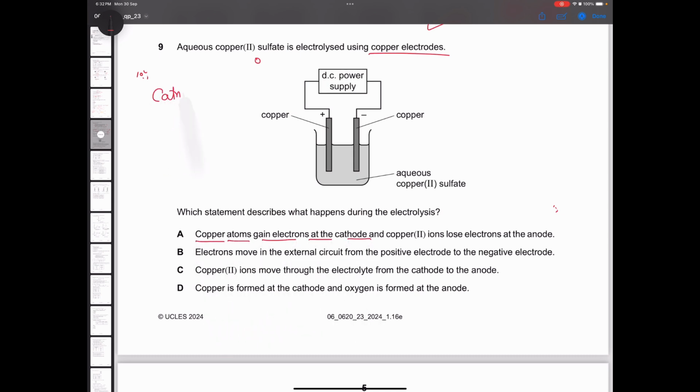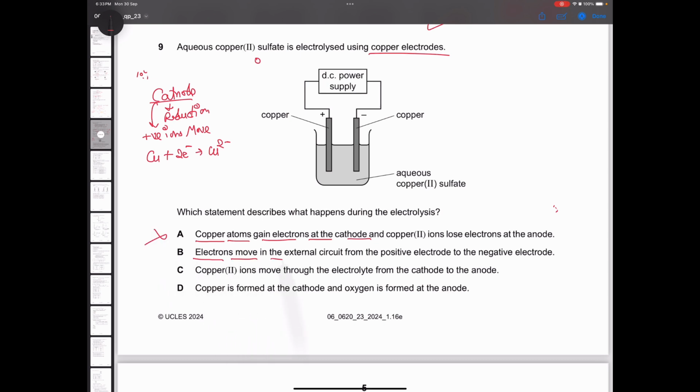See, at cathode, we know that reduction takes place. And we know that positive ions move towards cathode. But now it is saying copper atoms will gain electrons to form Cu with a negative charge. Copper atoms will never gain electrons, they will lose electrons. Copper atoms, these are metals, they lose electrons. Statement A is incorrect.